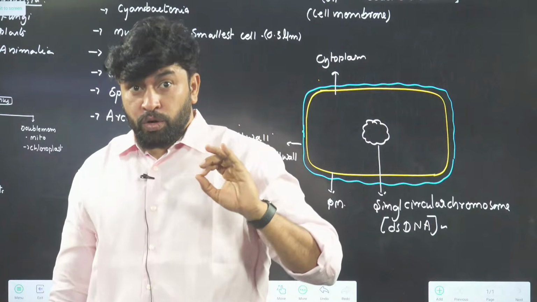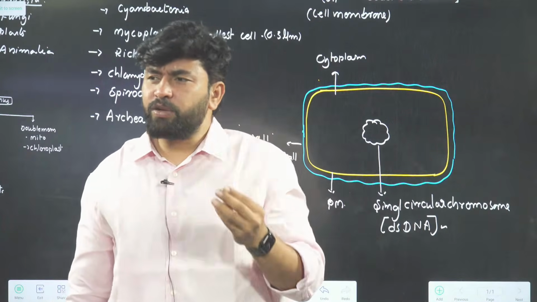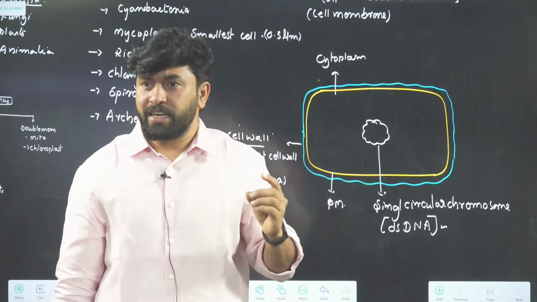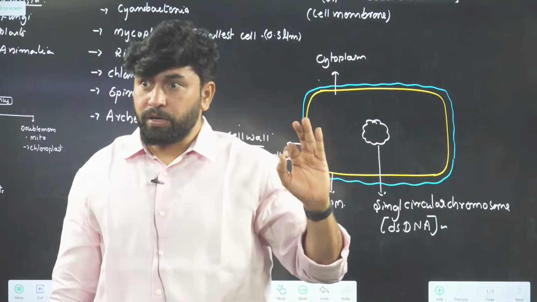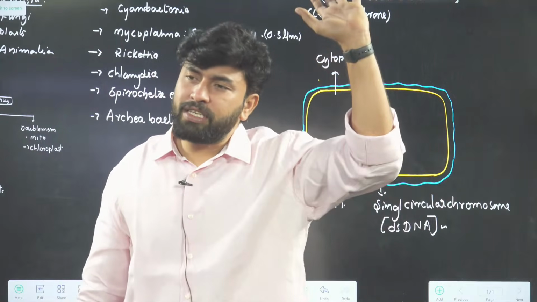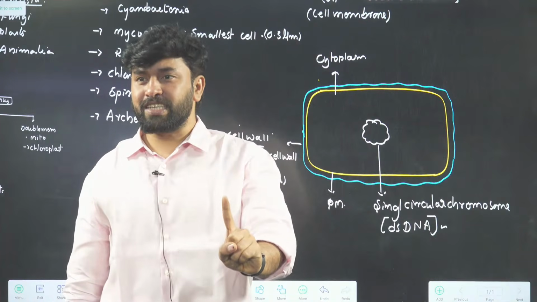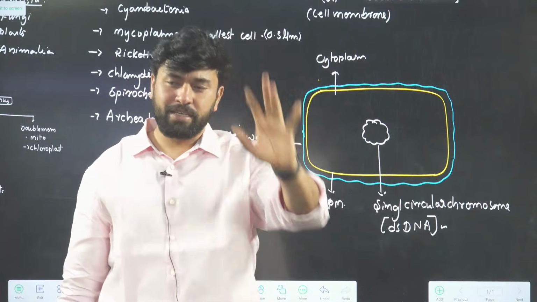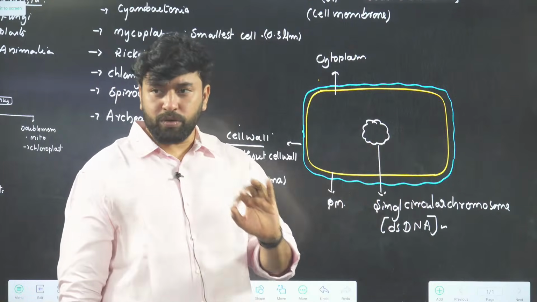When you talk about viruses, some viruses here and there have single-stranded DNA. Wherever you come across a DNA, the default state, you believe it is double-stranded. If they say so, only then you believe it is single-stranded. Otherwise, it is double-stranded. So, I am saying it is a single-stranded circular chromosome.